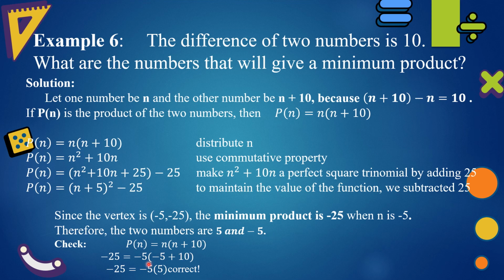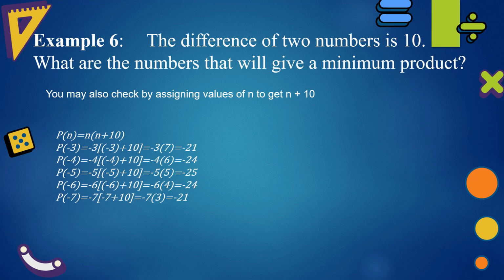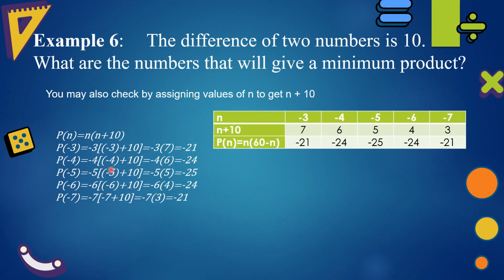To check, substitute negative 5. Negative 5 plus 10 is 5, and 5 times negative 5 is negative 25. You may also check by assigning values of n to get n plus 10. If n is negative 3, negative 3 plus 10 is 7. 7 times negative 3 is negative 21. If n is negative 4, negative 4 plus 10 is 6. And 6 times negative 4 is negative 24.